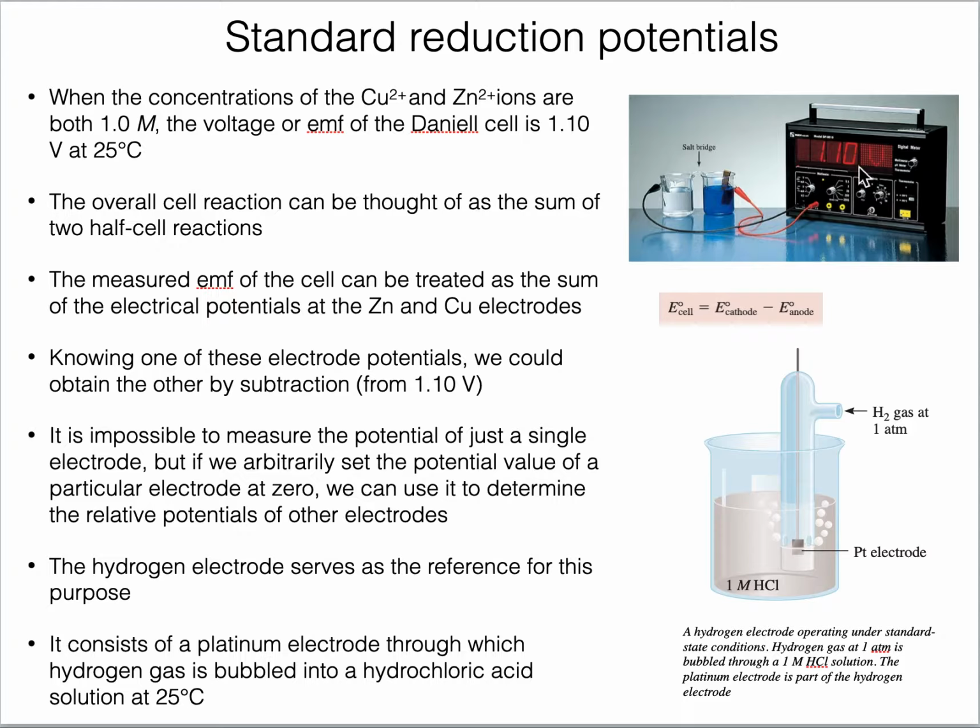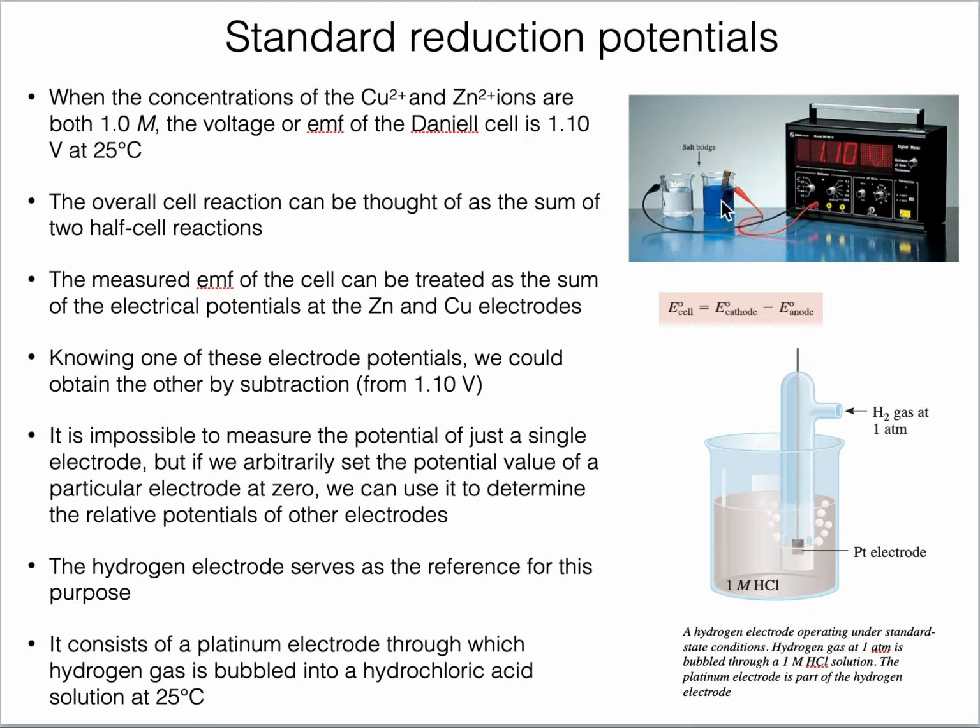It means for this copper and zinc galvanic cell system, the overall cell potential is this value here, 1.10 volt. This is the E cell. This is the overall cell potential of this galvanic cell. It means it consists of the individual cell potentials of both electrodes, copper and zinc.